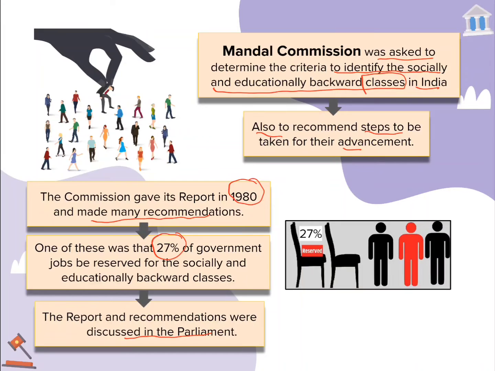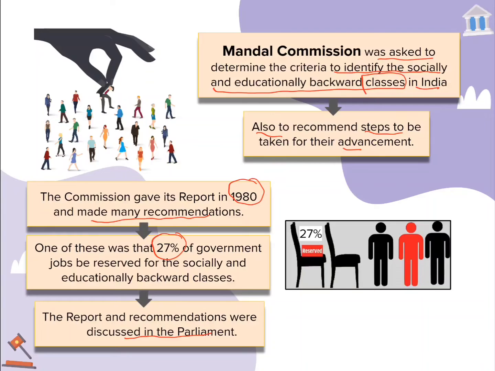As we have already discussed, there is a certain section of people being classified as SEBC. But the question that comes up is, who are the people that have to be classified as SEBC? For that, the government set up a committee known as the Mandal Commission. They try to identify the major areas under which we can keep a person in the SEBC class, and also the steps the government can take for their advancement.